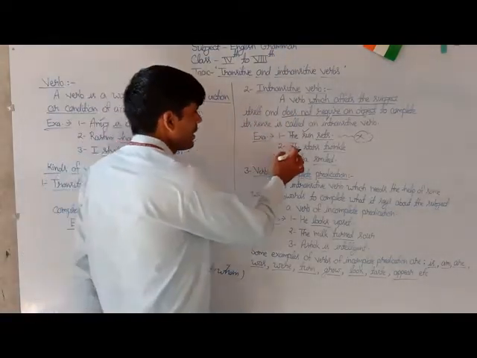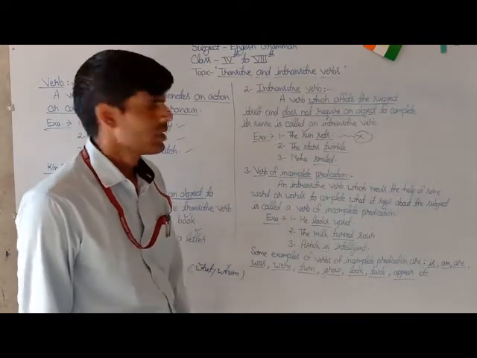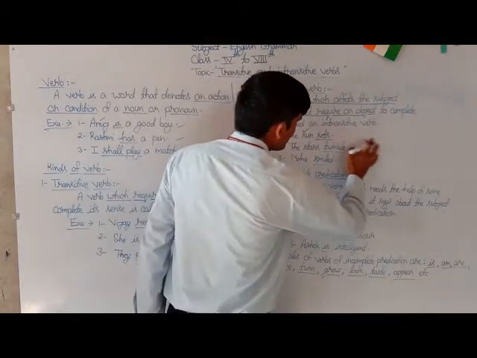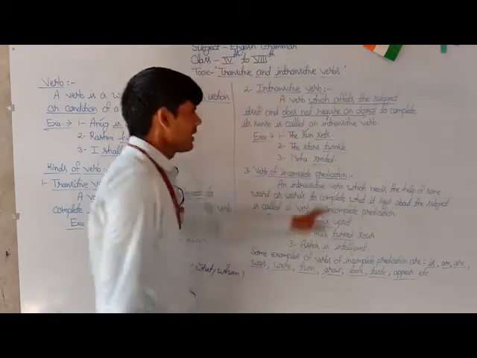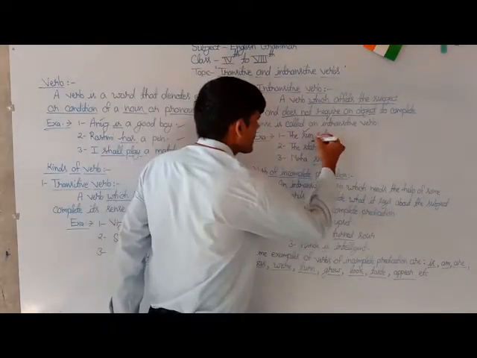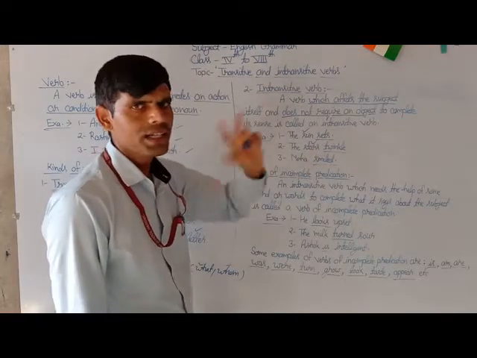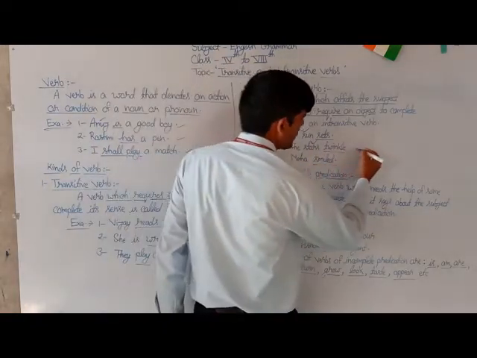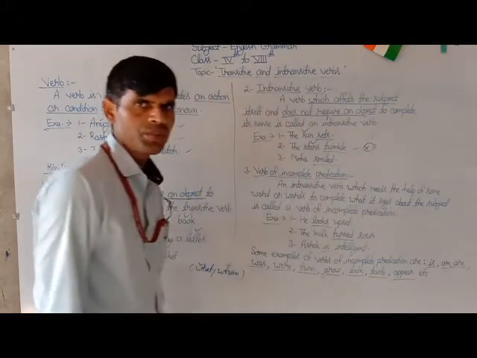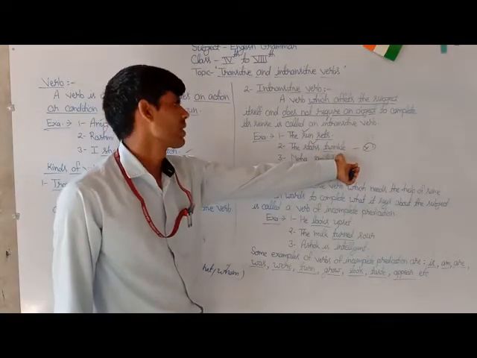In the same way, the second example is the stars twinkle. Here the underlined word twinkle is an intransitive verb because it affects the subject stars itself and does not require any object. Here there is no object to complete its sense. So this is also an intransitive verb.